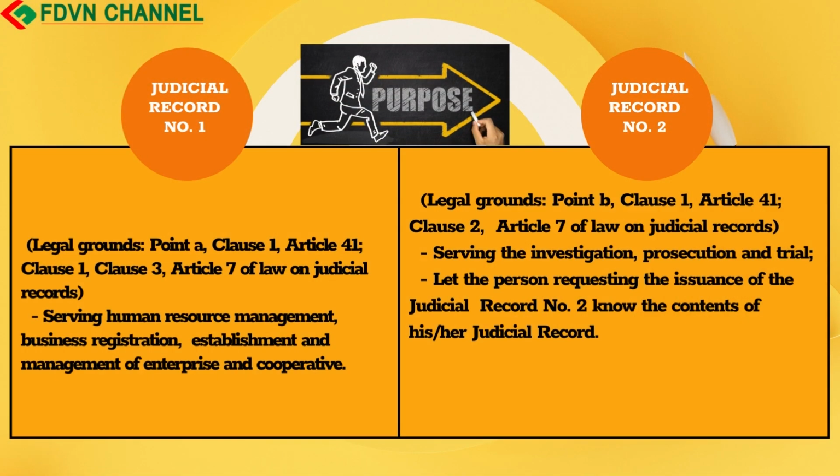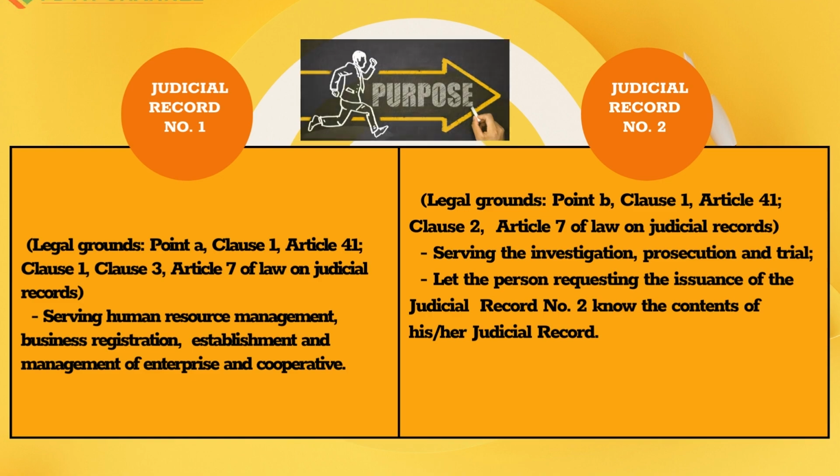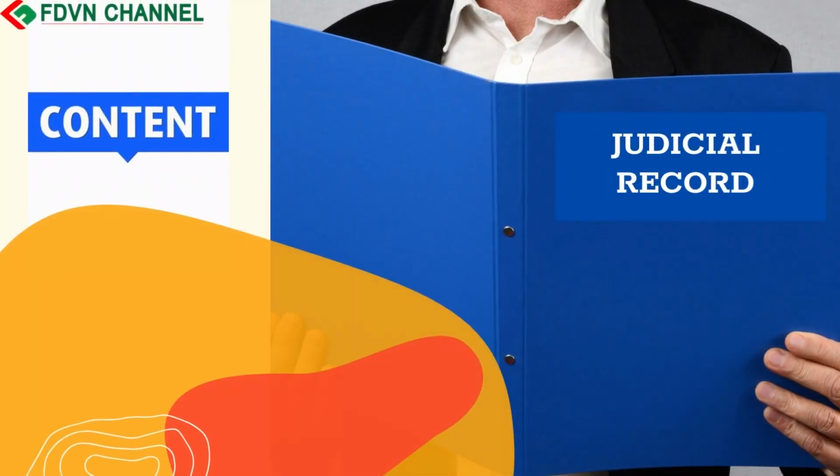Purpose: Judicial record number 1, serving human resource management, business registration, establishment and management of enterprise and cooperative. Judicial record number 2, serving the investigation, prosecution and trial. Let the person requesting the issuance of the judicial record number 2 know the contents of his/her judicial record. Content of judicial record.